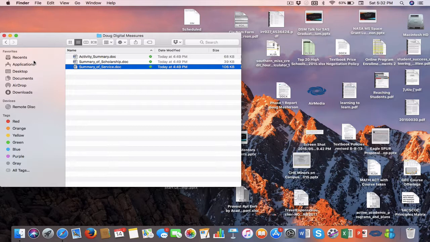It will require faculty at the very beginning to spend some time putting their information in, but I think we can help manage that by doing a rollout where maybe we start with just one year of annual evaluation type data, and then faculty, as they have time, can go in and add more and more previous years' data. But I understand there's only so much time in a day. I get that, but I think this is going to, in the long run, save us a lot of time.